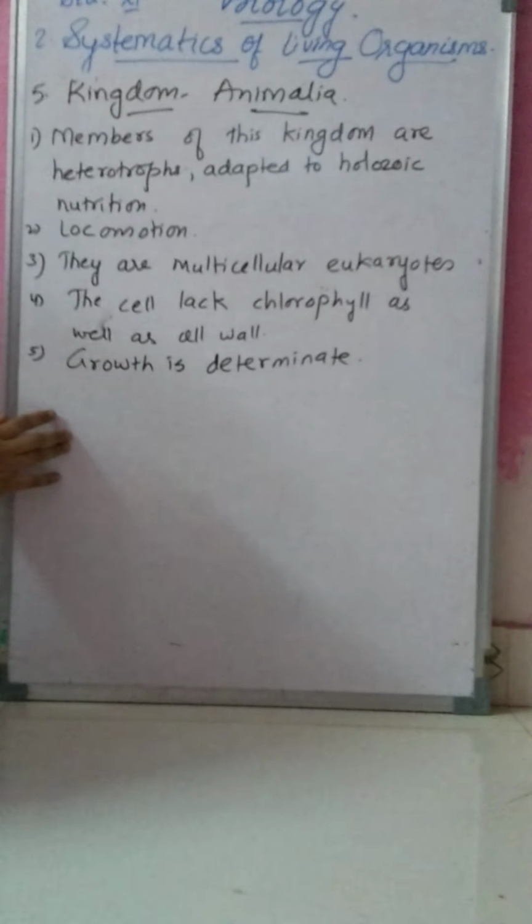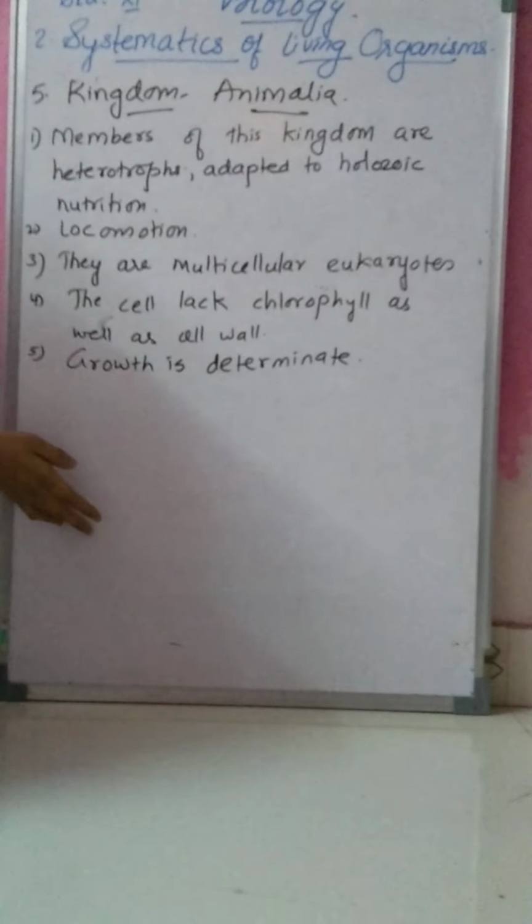Then growth here is determinate. Every organism here shows determinate growth. Their growth is fixed. They show a definite pattern. Their growth is limited to a certain extent. Different organisms come in kingdom Animalia, for example lion, tiger, we human beings, birds, fishes, all come under kingdom Animalia. And you can see the growth is determinate in all these organisms.